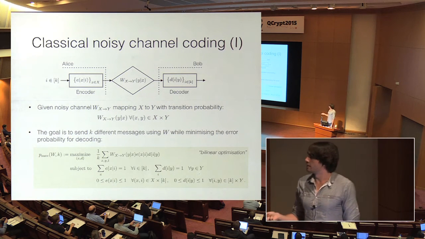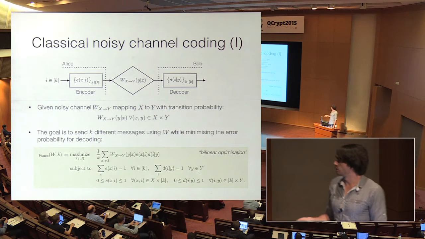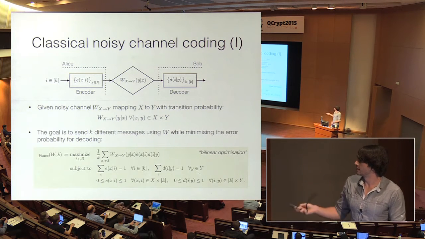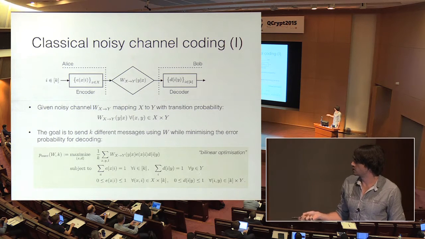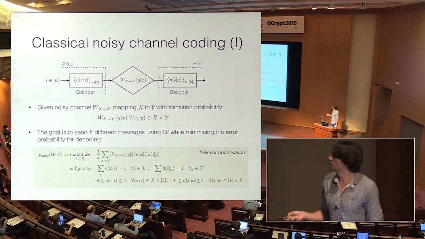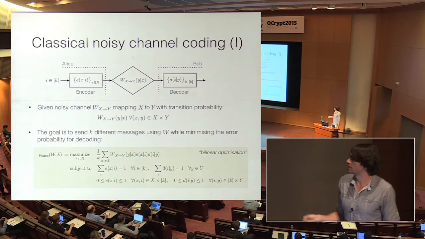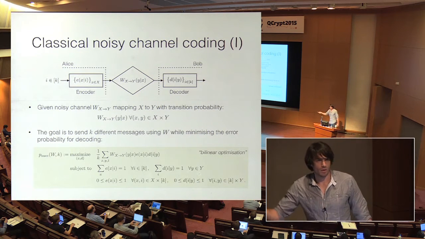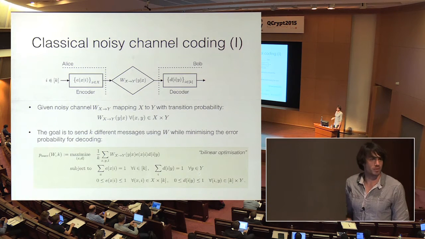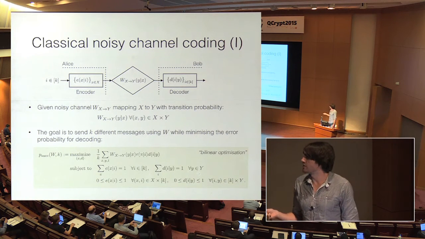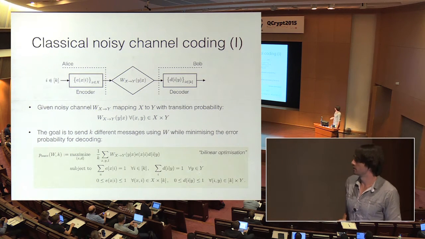And then the optimal probability that we can succeed for this transmission is given by this function, okay? I just optimize over all encoders, I optimize over all decoders, and then this is averaged over all messages, okay? So this is a bilinear optimization problem. It's linear in E and linear in D, okay?